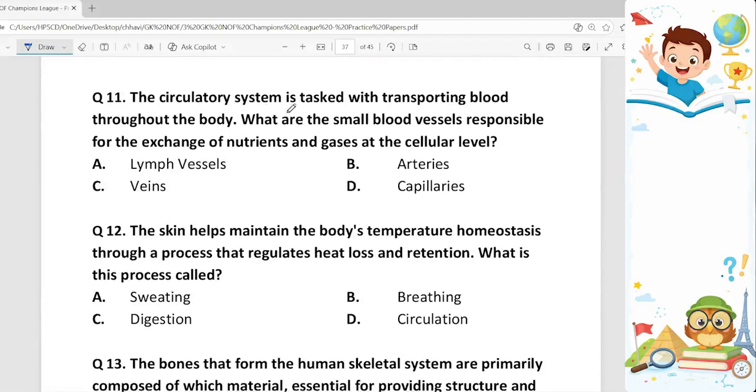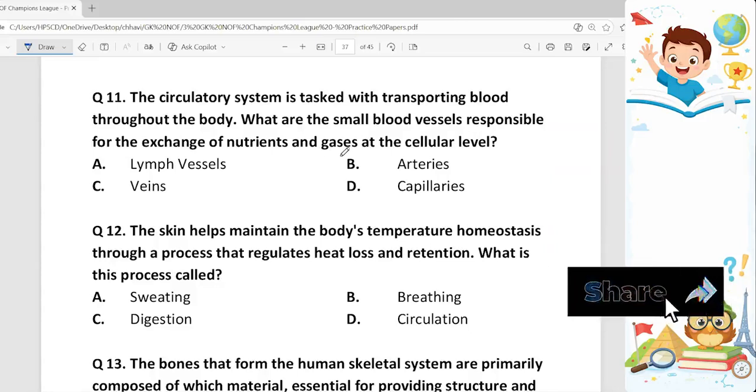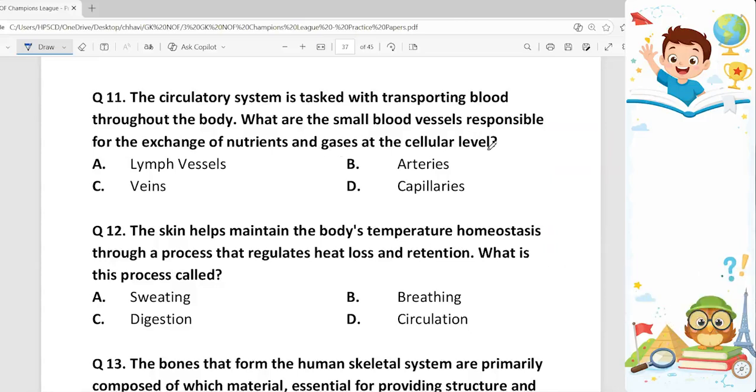Question number 11. The circulatory system is tasked with transporting blood throughout the body. What are the small blood vessels responsible for the exchange of nutrients and gases at the cellular level? Options are lymph vessels, arteries, veins, and capillaries. And the correct answer is capillaries, option D.